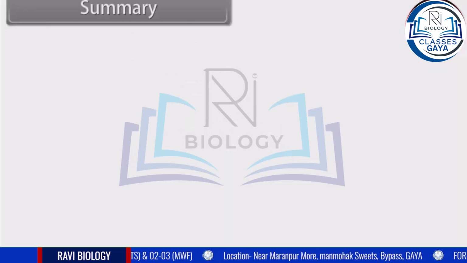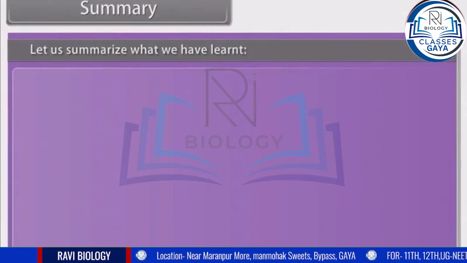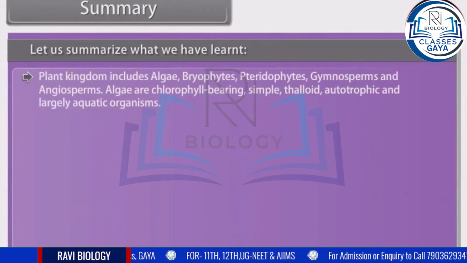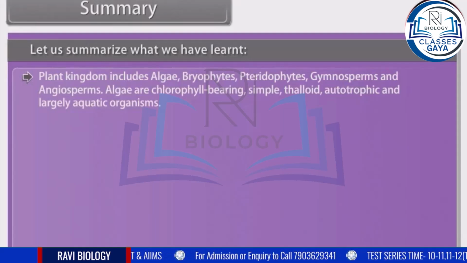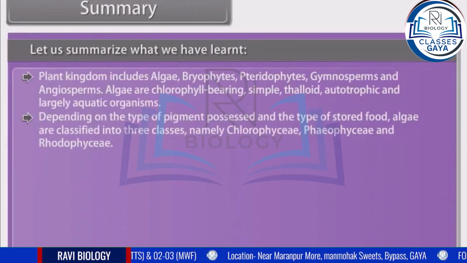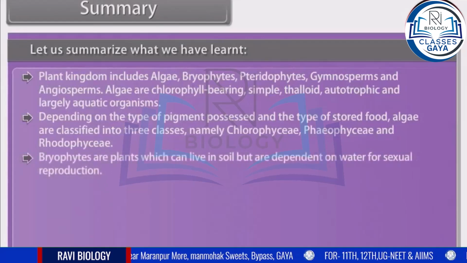Summary. Let us summarize what we have learned. Plant kingdom includes algae, bryophytes, pteridophytes, gymnosperms and angiosperms. Algae are chlorophyll-bearing, simple, thalloid, autotrophic, and largely aquatic organisms. Depending on the type of pigment possessed and the type of stored food, algae are classified into three classes, namely chlorophyceae, phaeophyceae, and rhodophyceae. Bryophytes are plants which can live in soil but are dependent on water for sexual reproduction.